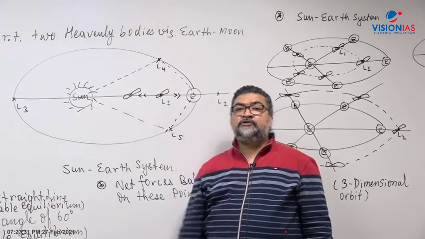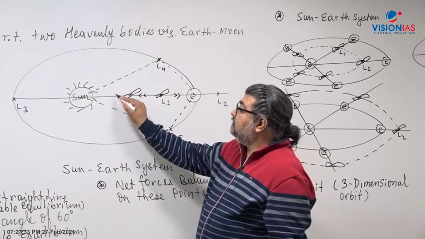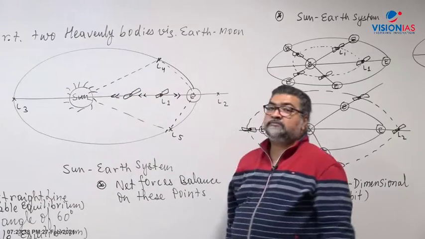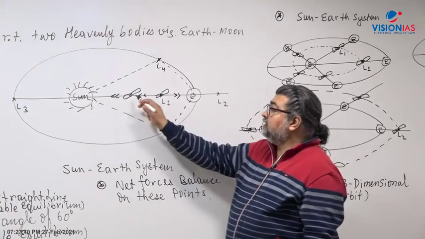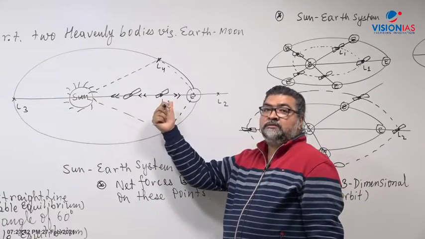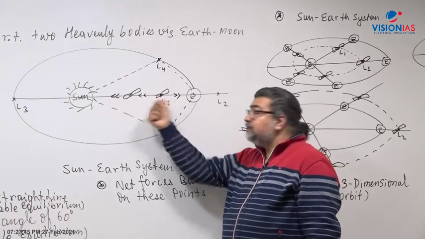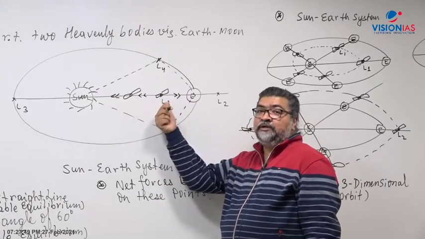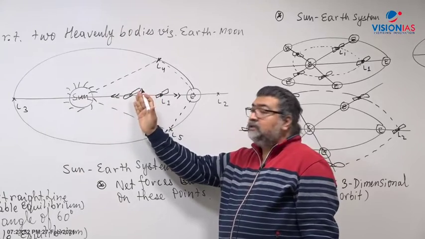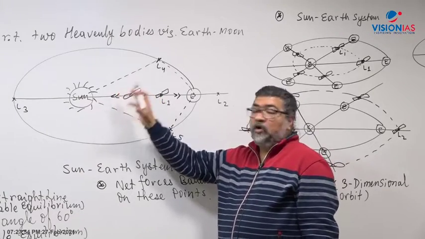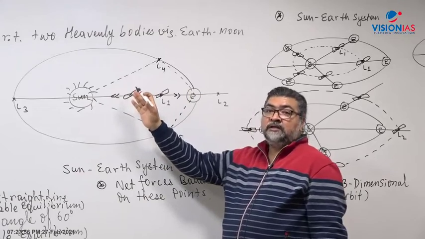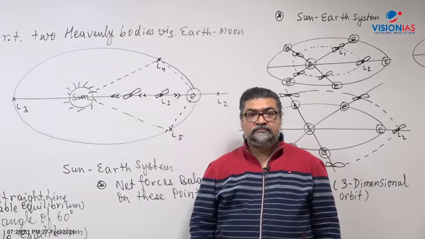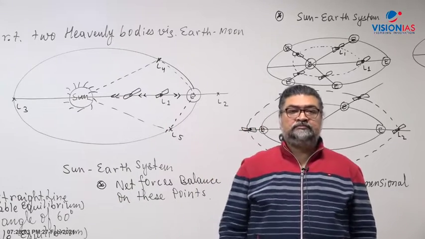What will be the resultant force? There will be a higher resultant force from the sun than the Earth. So this satellite will not be able to spring back to the L1 point. Why? Because now the forces of gravity of the sun and the Earth act in such a manner that they will not bring it back. That is called unstable equilibrium.